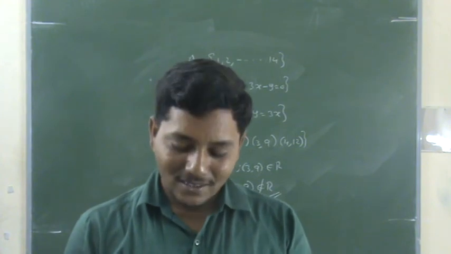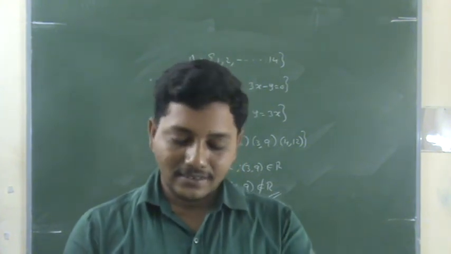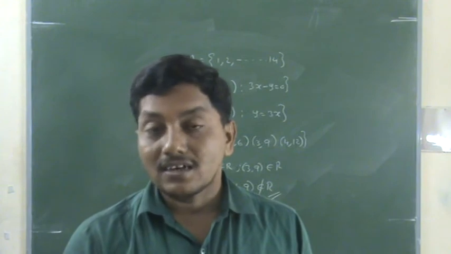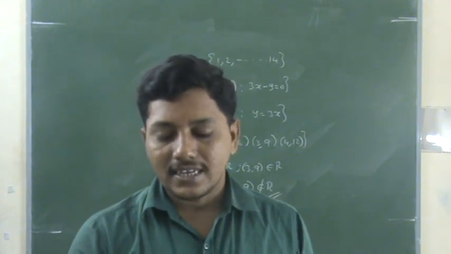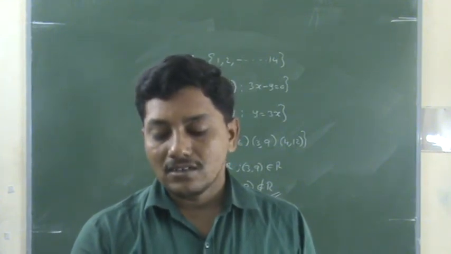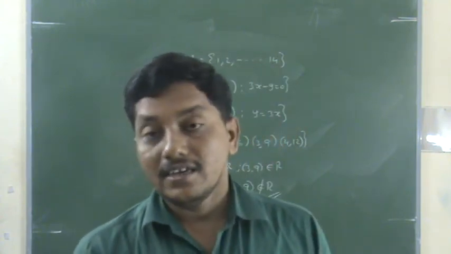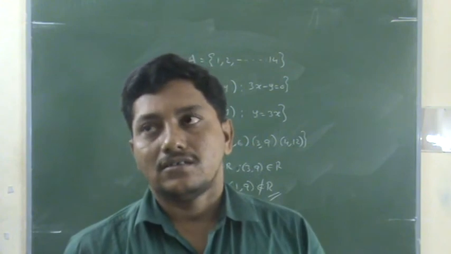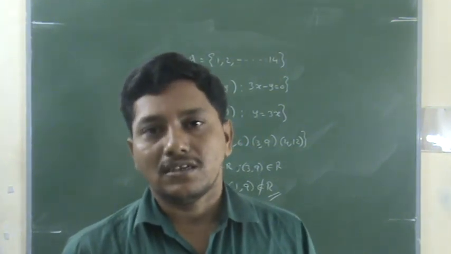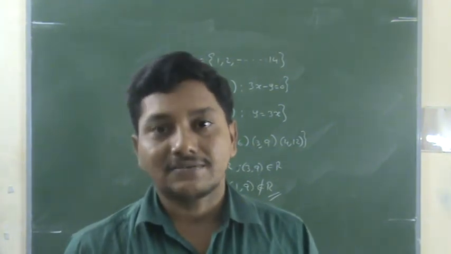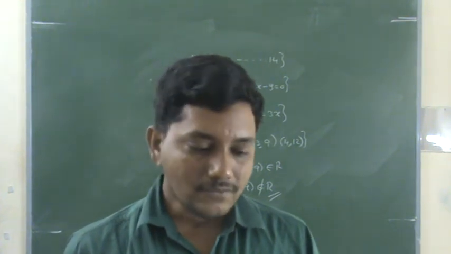Be careful here, because I already said there is no pair starting with 6. So R is transitive; it is not contradicted here. Contradicted means opposition. There is no opposition because there is no other pair. That is the meaning.